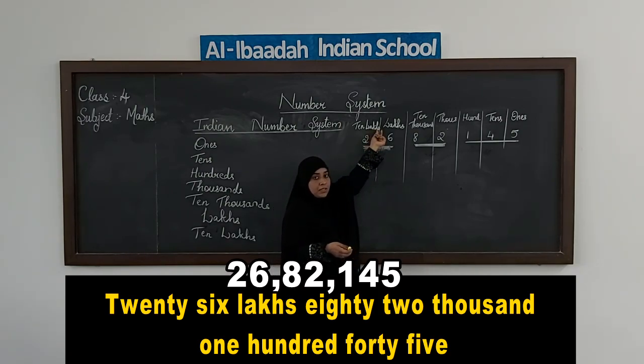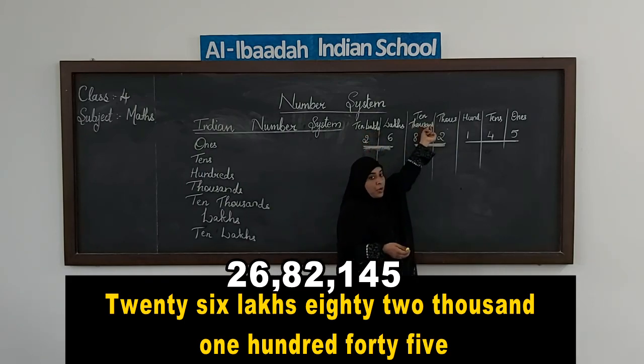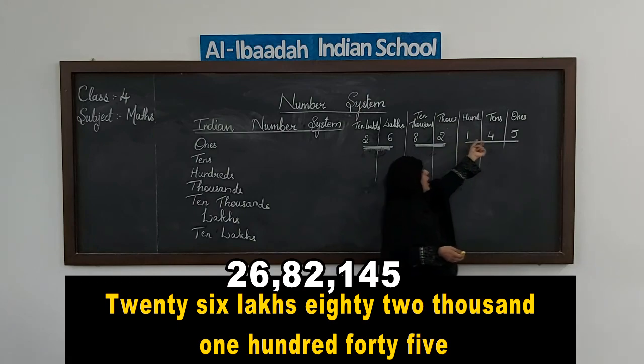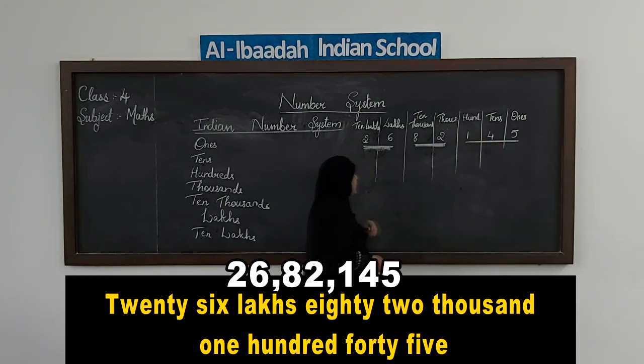26 lakhs, 82,000, 145. Okay, let me write it for you.